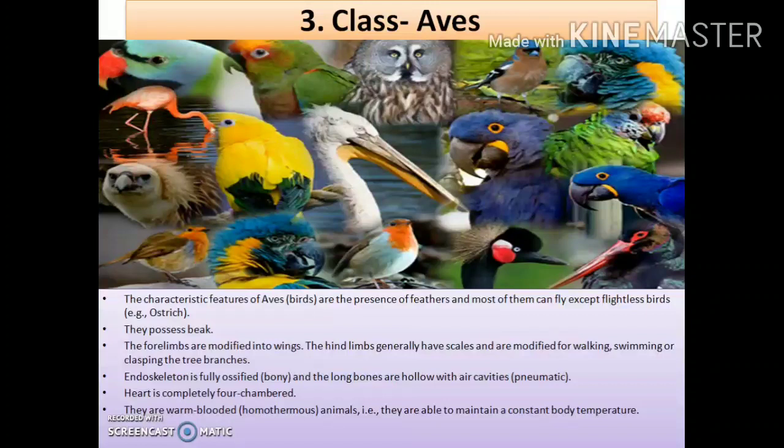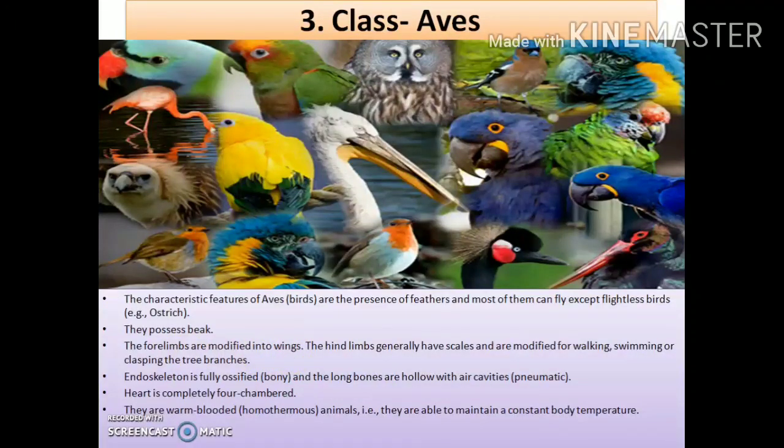Okay. Next important characteristic of birds: they possess a beak. So all of you have seen, right, what is a beak? So these are the beaks, which are a characteristic feature for the birds. Clear? Next, the forelimbs are modified into wings. The forelimbs mean the anterior limbs, right? So these limbs are actually modified into wings with the help of which they fly.